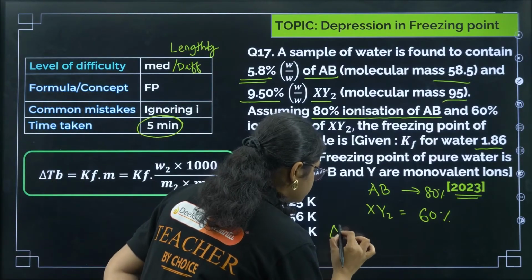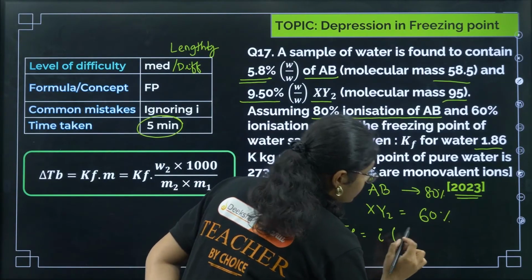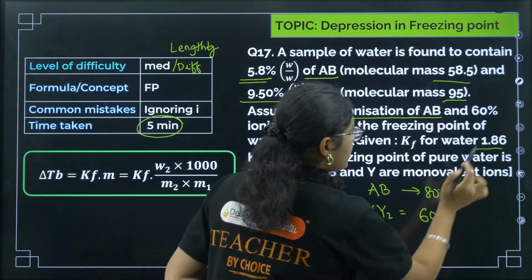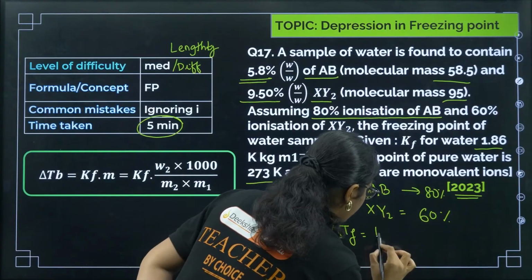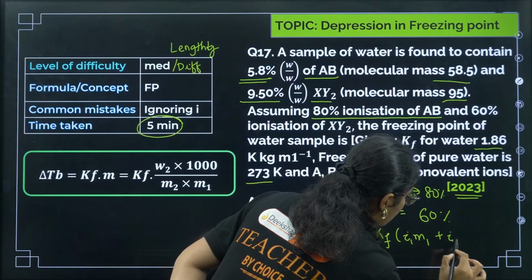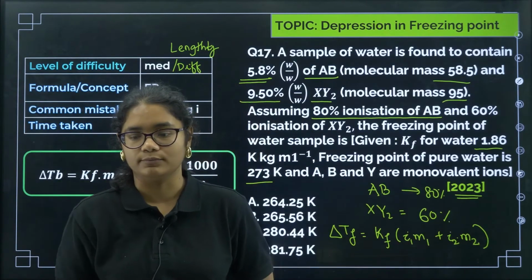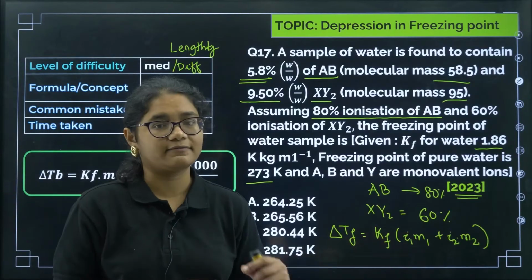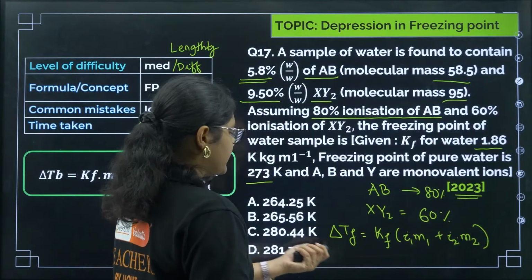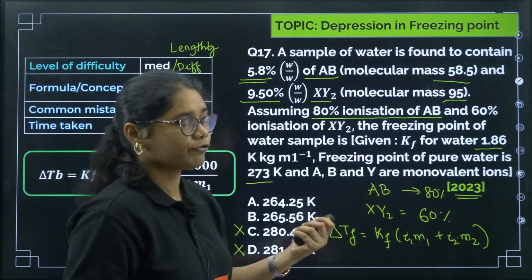If there are two solutes, delta Tf is equal to Kf into (i1 m1 plus i2 m2). This is the formula that we need to use. Now let us see how. Delta Tf we will calculate. First let us calculate i1 and i2, then i1 m1, i2 m2. Let us solve this part.